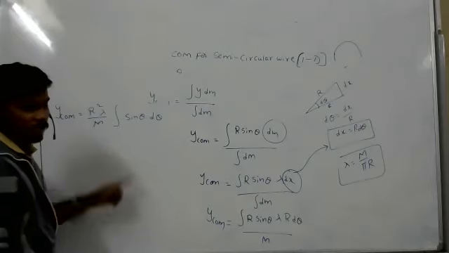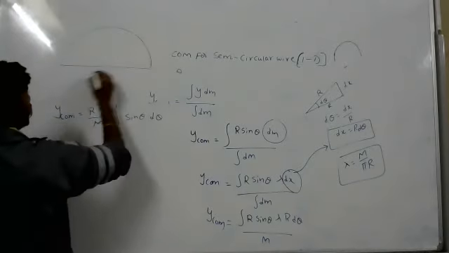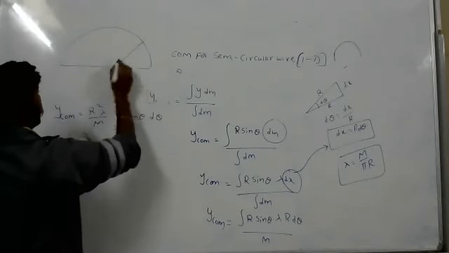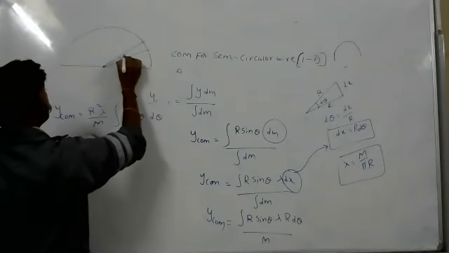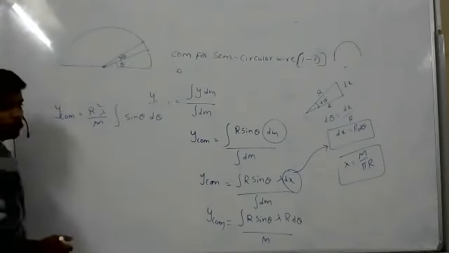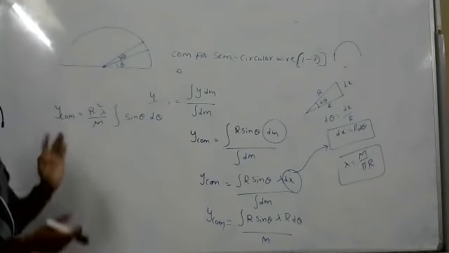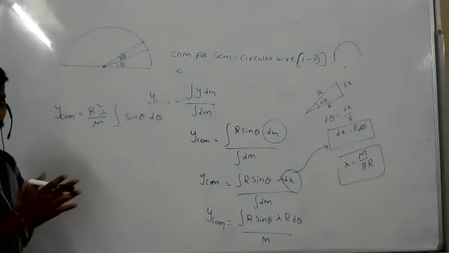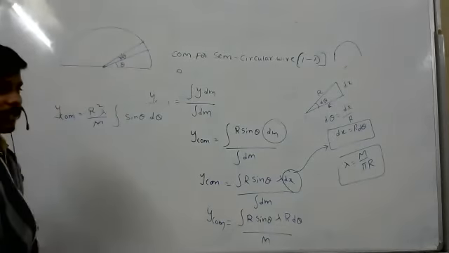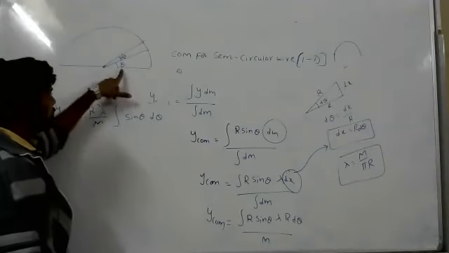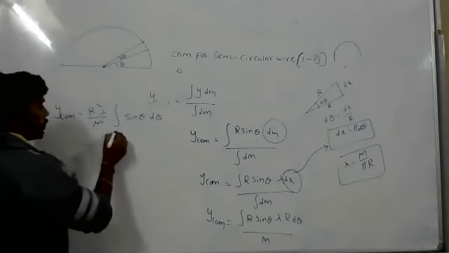This integration, from where to where we have to do? Come on, anybody. If I want to get all the particles, from where to where I have to do integration? So from one end to the other. So 0 to 180, yes, it is correct. 0 means here, to 180. So 0 to pi.